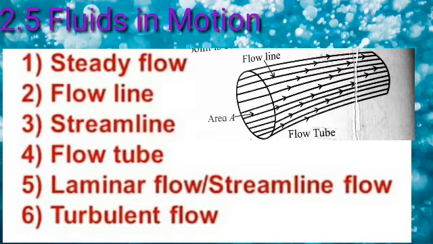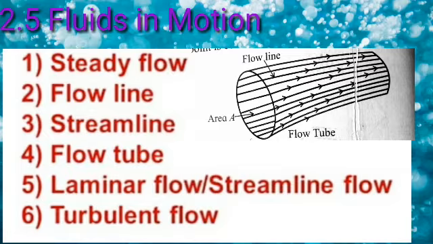Streamline: it is a curve whose tangent at any point in the flow is in the direction of the velocity of the flow at that point. Streamlines and flow lines are identical for a steady flow.